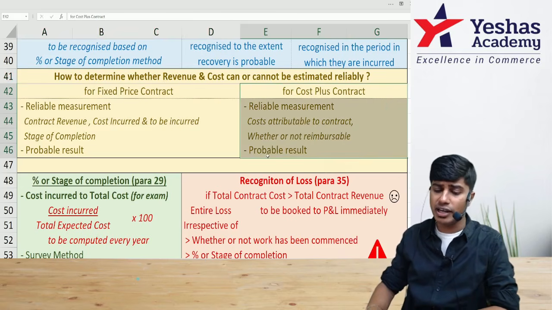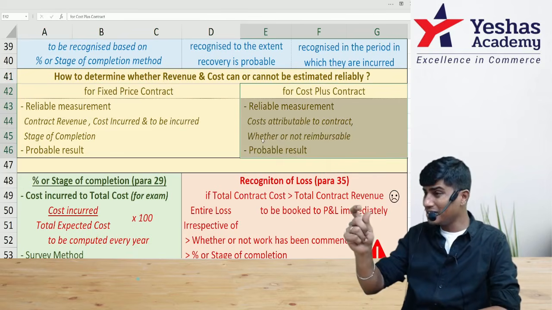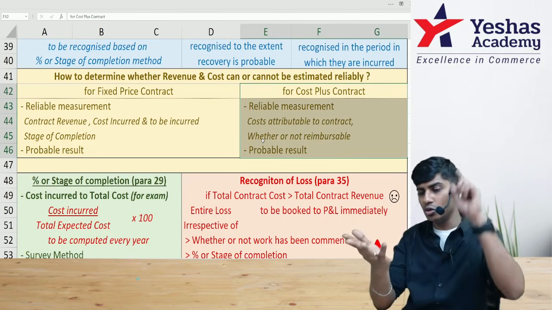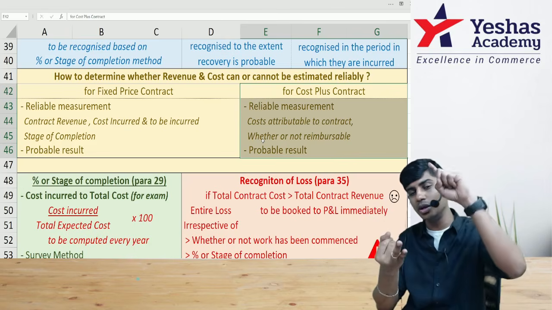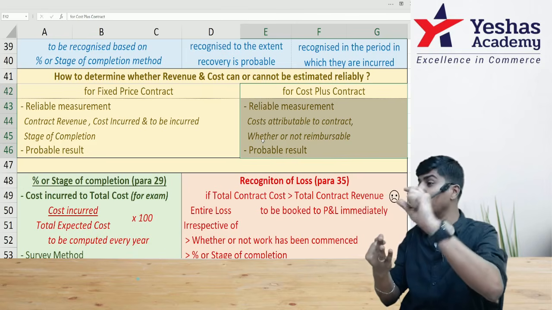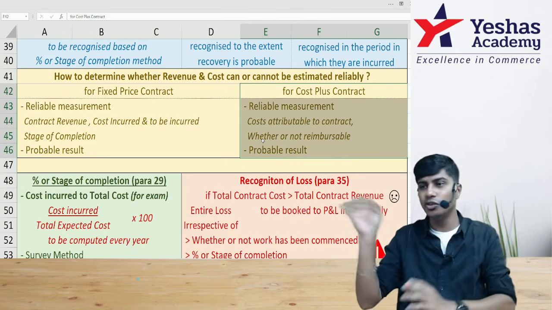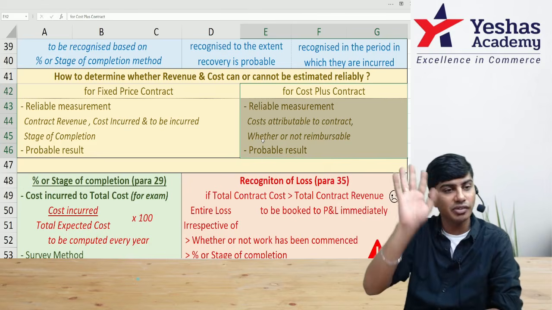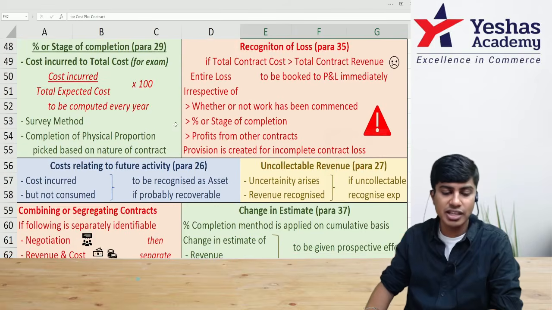Under cost plus contract, there is one more thing that you should know. What is that percentage of profit that you should add to the cost? Only when you know cost incurred, to be incurred, you will find percentage. Only when you know that percentage of agreed value over and above cost, then you will be able to recognize contract revenue to be recognized in the current year. Otherwise, no. Then the point is stage of completion.